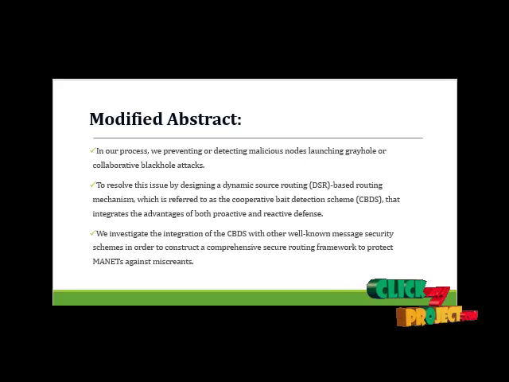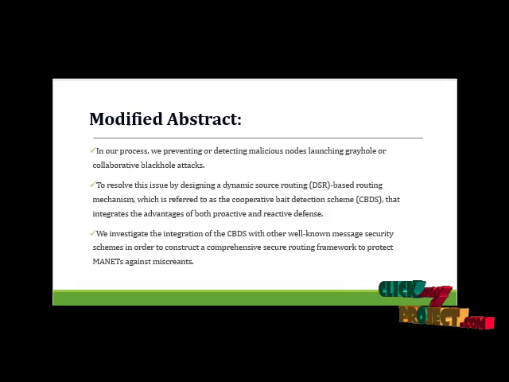Our project title is Defending Against Collaborative Attacks by Malicious Node in MANET, a cooperative bait detection approach. In our process, we are preventing or detecting the malicious node launching grayhole or collaborative black hole attacks. To resolve these issues, we design a dynamic source routing based routing mechanism, referred to as the cooperative bait detection scheme, that integrates the advantages of both proactive and reactive defense. We investigate the integration of CBDS with other well-known message security schemes in order to construct a comprehensive secure routing framework to protect the MANET against malicious nodes.